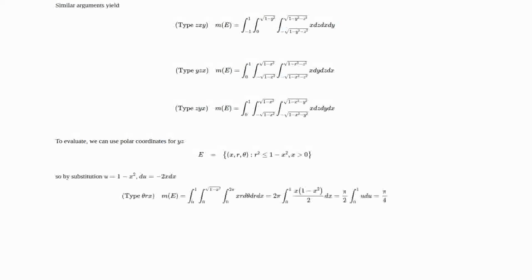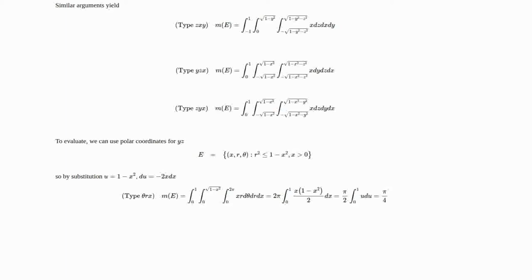And to evaluate it, it actually makes most sense to use polar coordinates for y and z, because they're always constrained to be inside some type of circle. And so we could make E be in x, r, and theta so that r squared is less than or equal to 1 minus x squared. So we've set r to be the square root of y squared plus z squared. And so then r squared less than or equal to 1 minus x squared is the constraint to be below the sphere. And we still have the constraint that x is greater than 0. And so if we evaluated this as type theta rx, that would be the easiest thing to do.